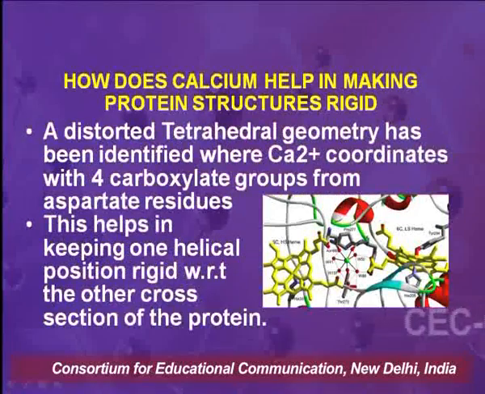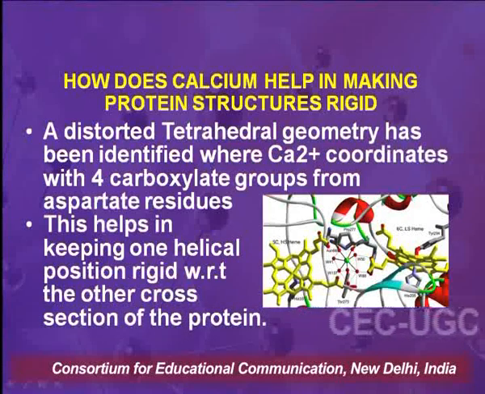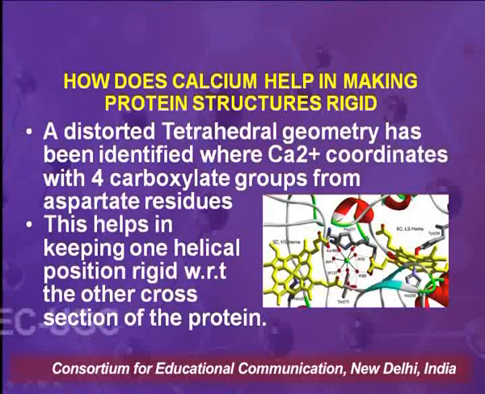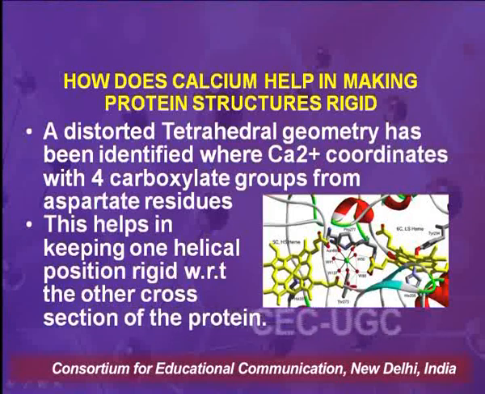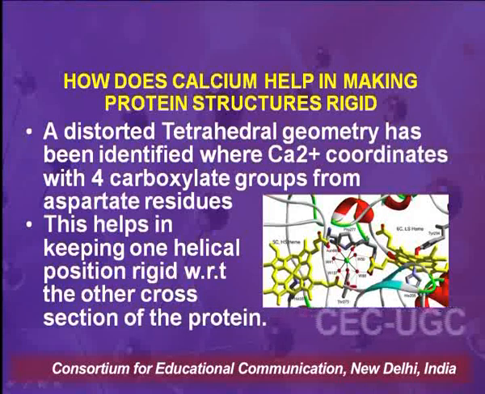Now, how does calcium help in making protein structures rigid? A distorted tetrahedral geometry has been identified where calcium coordinates with 4 carboxylate groups from aspartate residues. This helps in keeping one helical structure or helical position rigid with respect to another cross section of the protein.